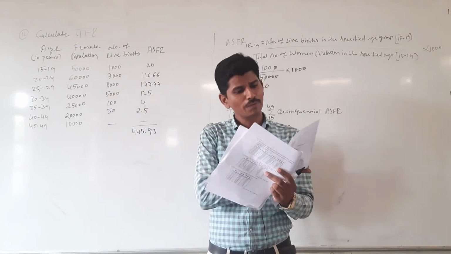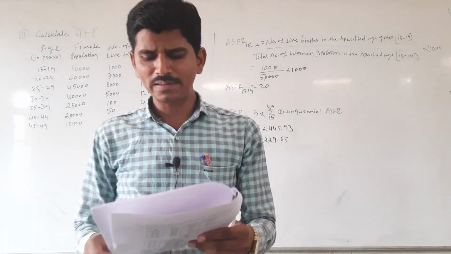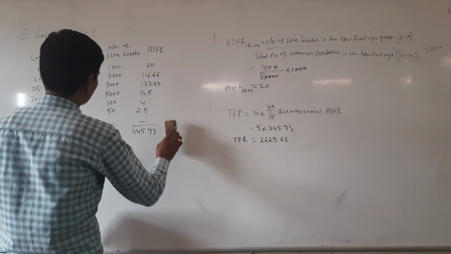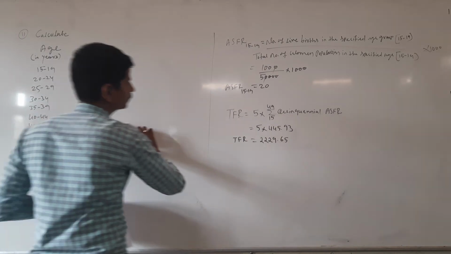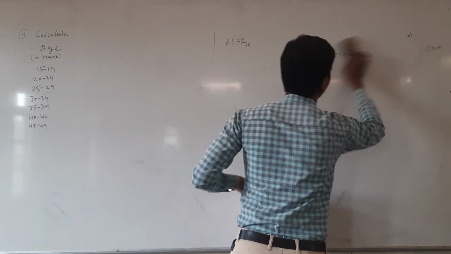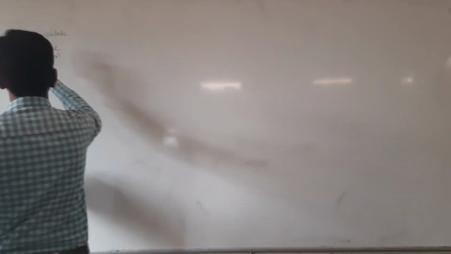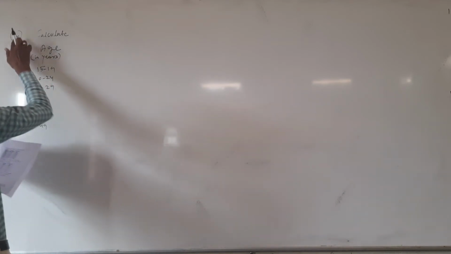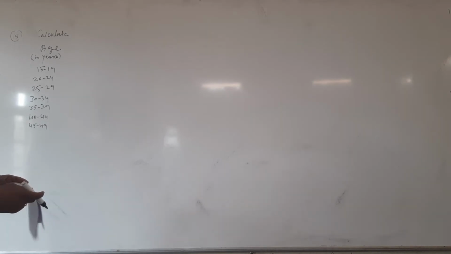The next one is 15th problem. Calculate the total fertility rates and compare the fertility of the two communities.